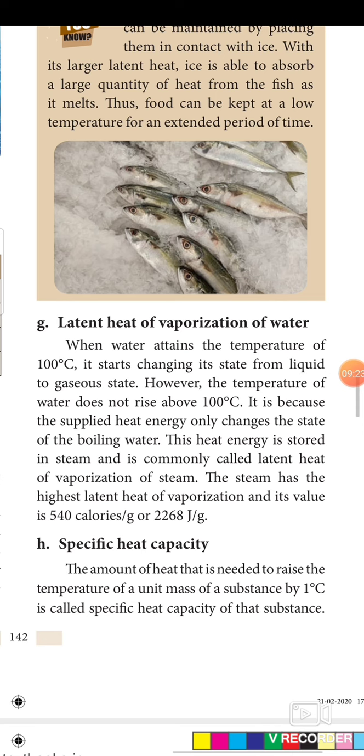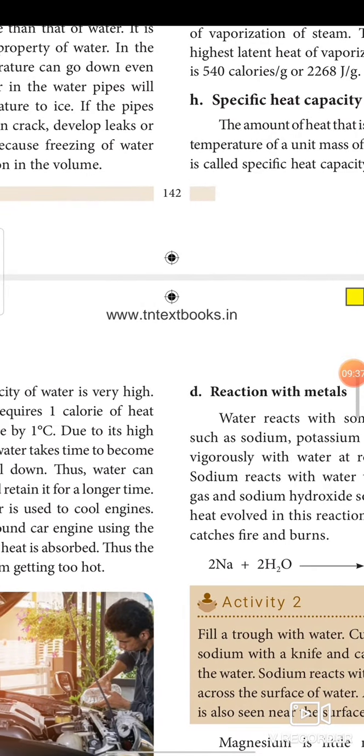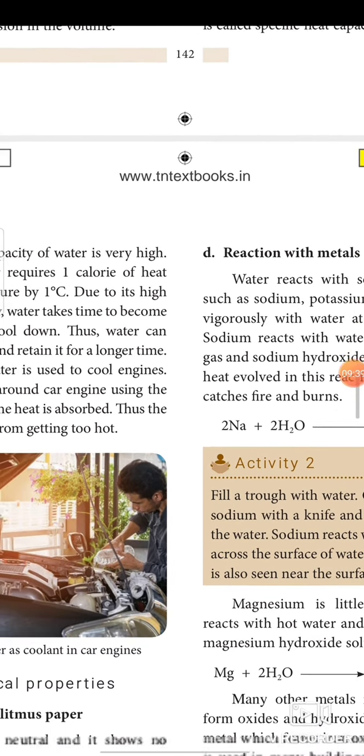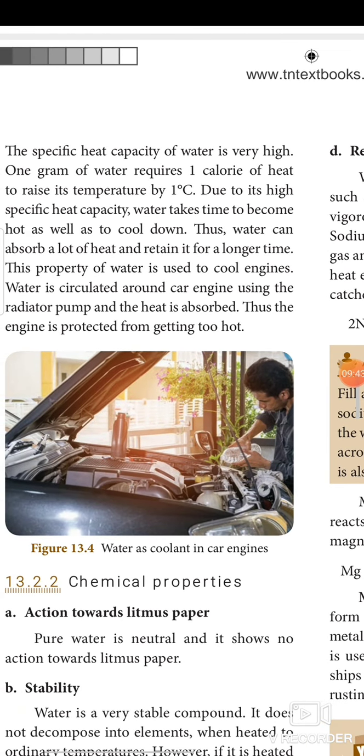Next, we are going to see the specific heat capacity. It's a very important property of water. The amount of heat that is needed to raise the temperature of a unit mass of a substance by 1 degree Celsius is called specific heat capacity of that substance. The specific heat capacity of water is very high. 1 gram of water requires 1 calorie of heat to raise its temperature by 1 degree Celsius.